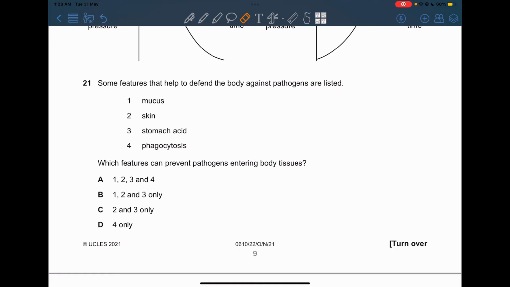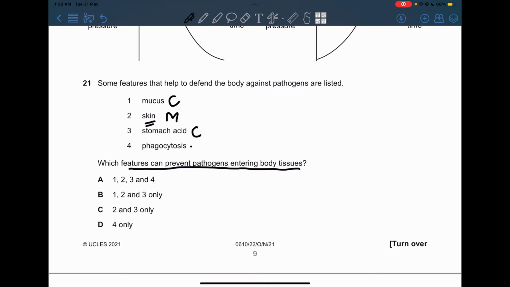Okay, question number 21. Some features that help to defend the body against pathogens are listed: mucus, skin, stomach acid, and phagocytosis. Which features can prevent pathogens entering the body tissues? Now we know that mucus is a chemical barrier, and also the stomach acid is a chemical barrier. Also the skin is a mechanical barrier. Now this one isn't a barrier to anything. This is when the pathogen already entered the body. So the question is asking about features that can prevent pathogens entering the body tissues.